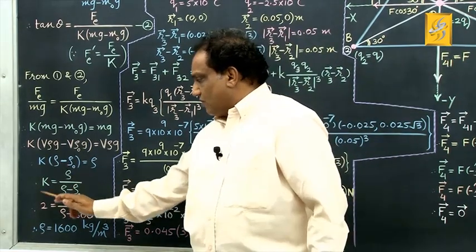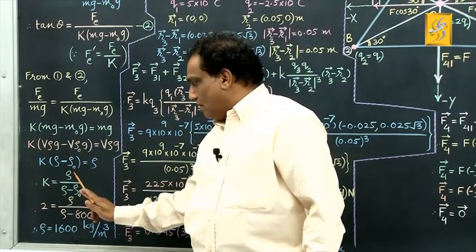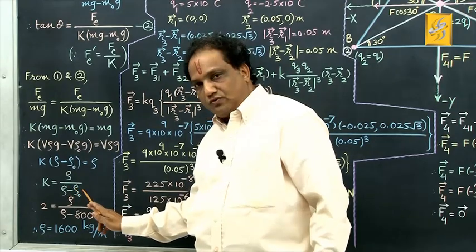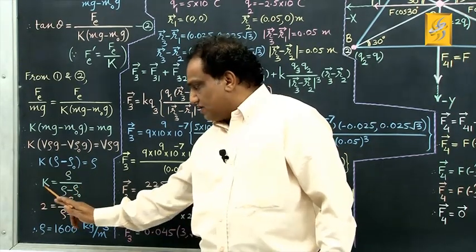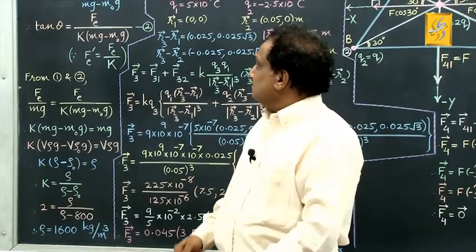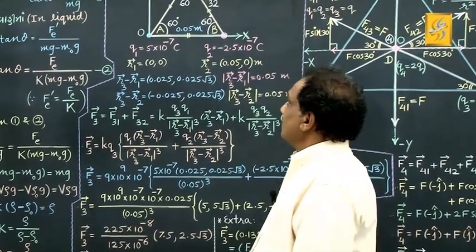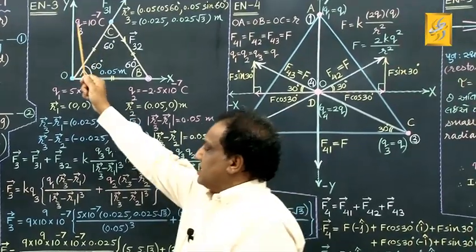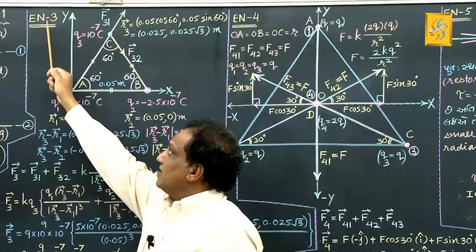Please remember this formula, okay? K equals rho upon rho minus rho 0. Got it? The dielectric constant is always positive. Fine. Now kindly read the statement of exercise numerical number 3.